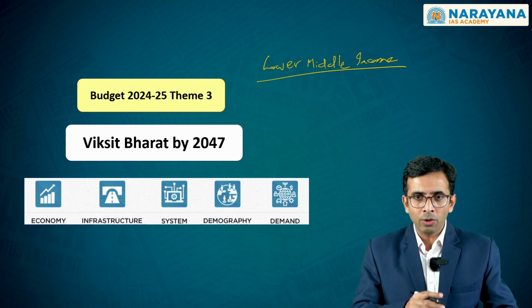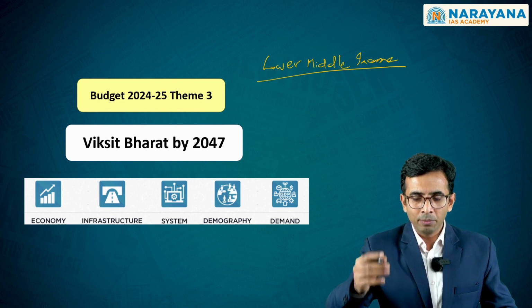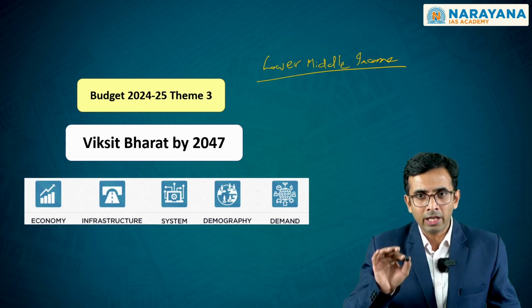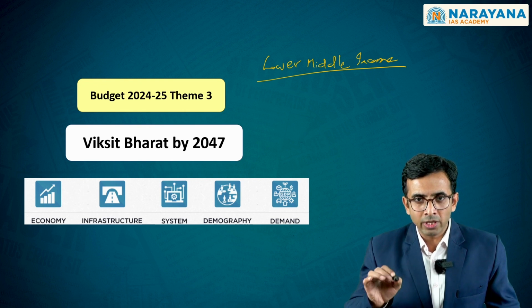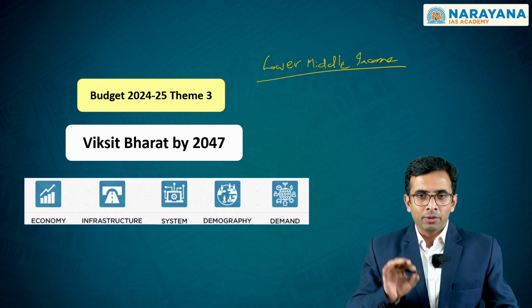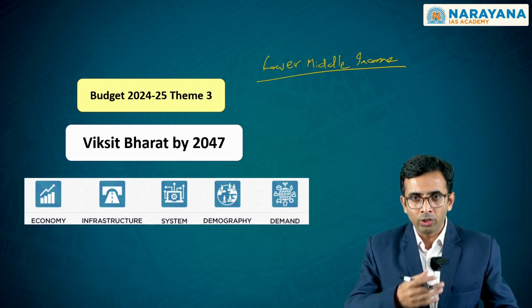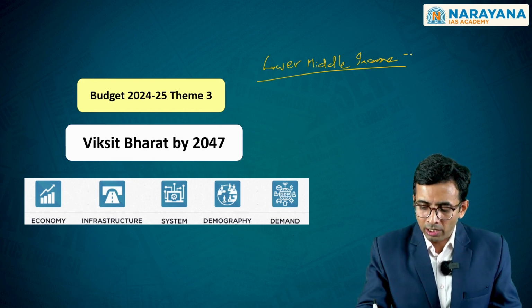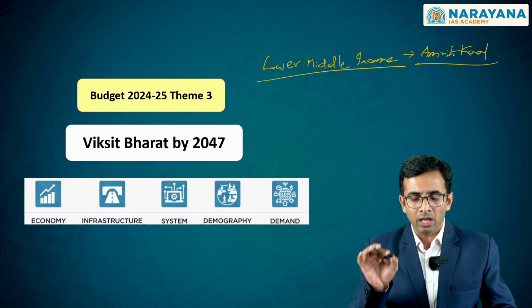Now, we want to have a growth and development path for the next 25 years, whereby by 2047, India is going to have her 100th anniversary of political independence from the colonial rule. We want to emerge as a developed nation. By definition, this developed nation for which we are going to utilize the next 25 years, we are referring to this as Amrit Kal. So, this entire time period or time variable is technically referred to as Amrit Kal, number one.